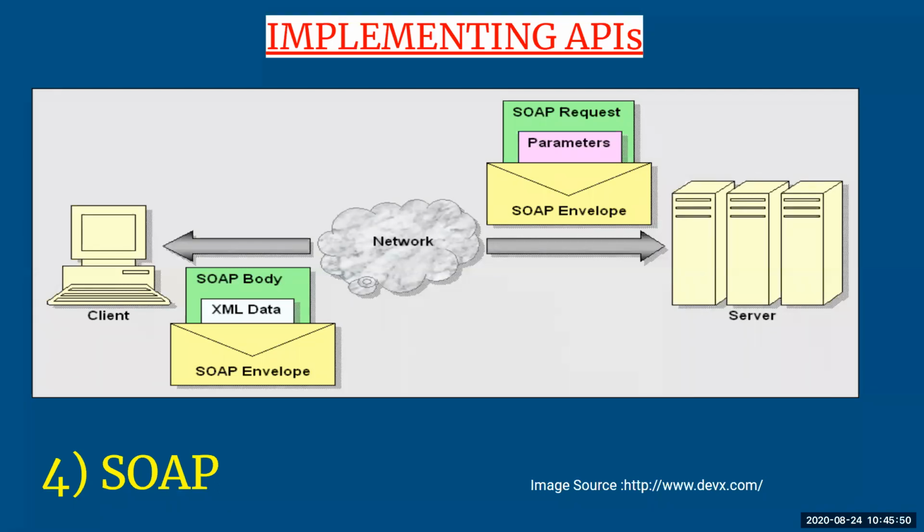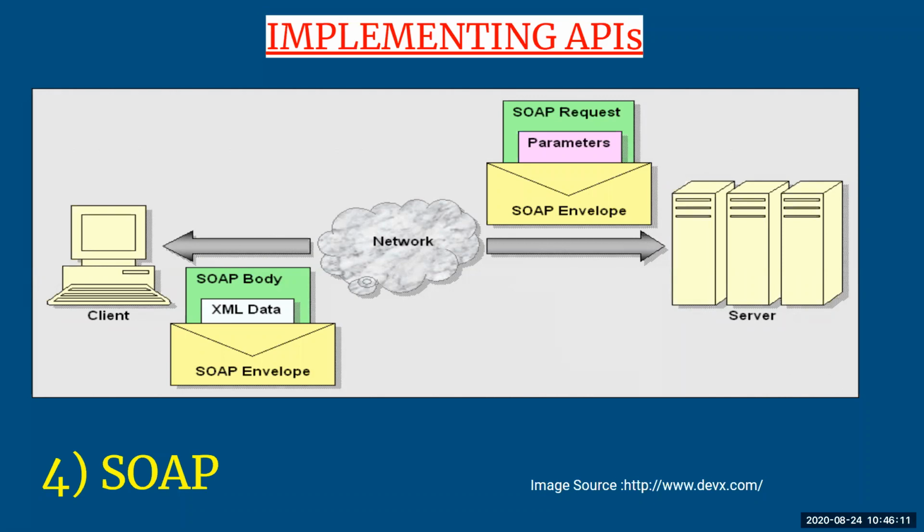So here in this example, you can see there is a client and there is a server. A client, whoever wants to make any request to the server, is going to use a SOAP body, and that SOAP body will contain all your XML data. Whatever you write into your SOAP body will be encoded in XML.